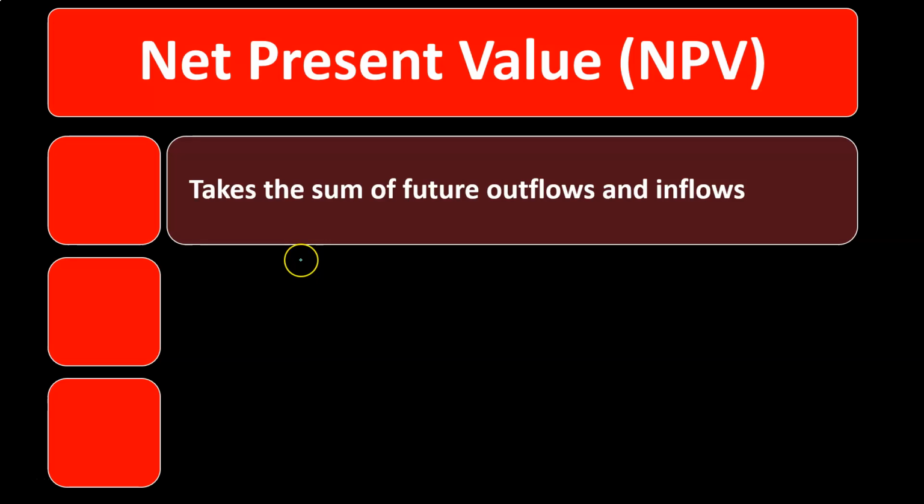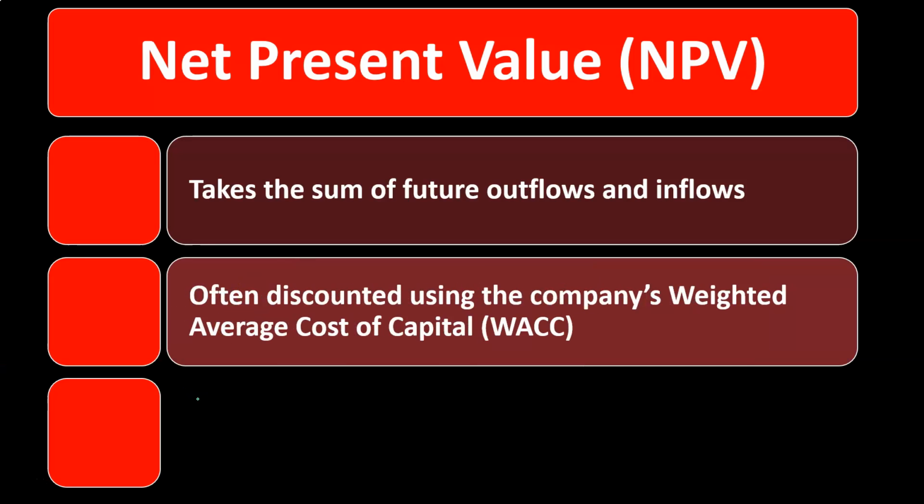So the general idea then is that we can break the future inflows and outflows, and note that we will take a look at this basically on a cash basis, looking at the cash inflows and outflows in the future, trying to group them into years so that we can then apply our present value calculations to them. So often discounts using the company's weighted average cost of capital, WACC. So when we do our present value type of calculations, we need to use some kind of discount rate. The discount rate will often be the weighted average cost of capital.